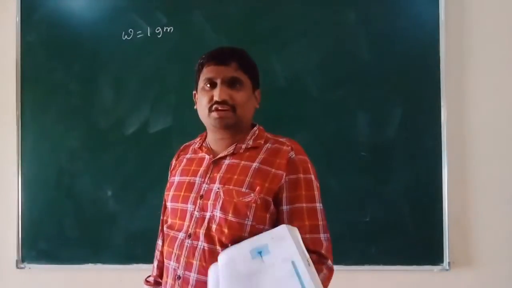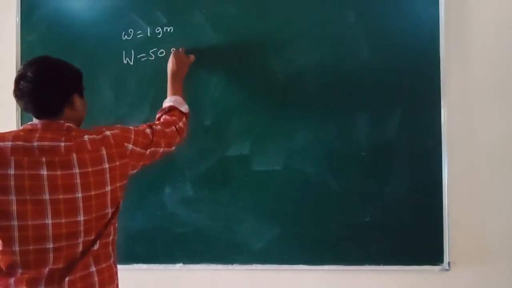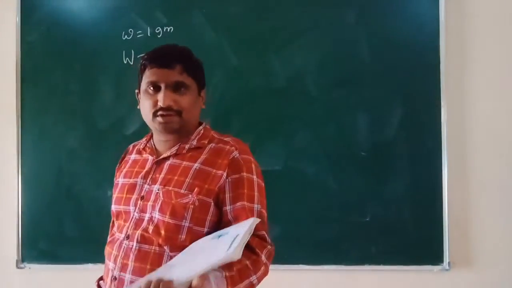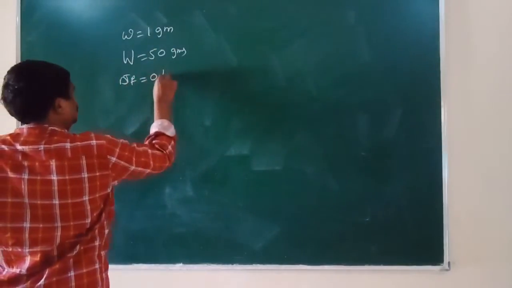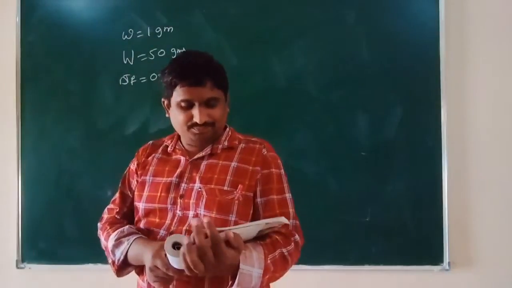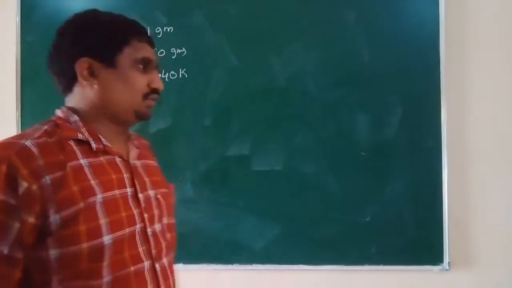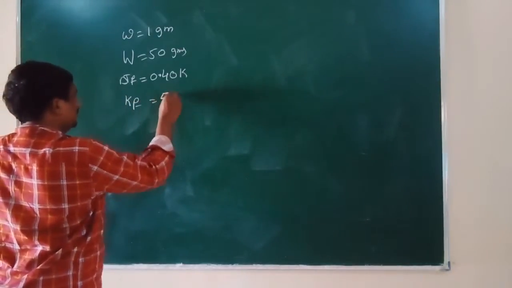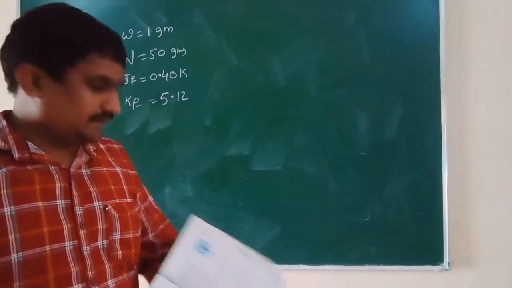When it is dissolved in 50 grams of benzene, the freezing point has been decreased by 0.40 Kelvin. That is the depression in freezing point. Next, the freezing point depression constant of benzene, Kf, is given as 5.12 Kelvin.